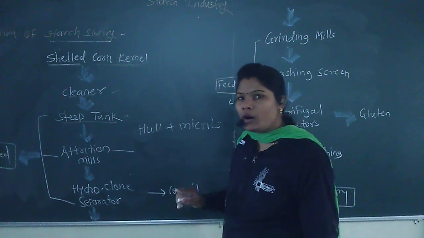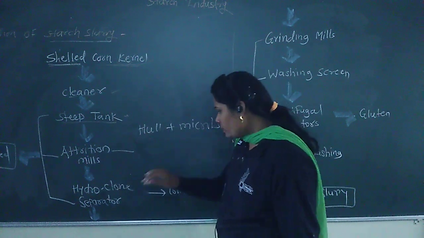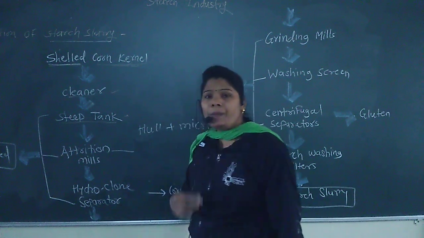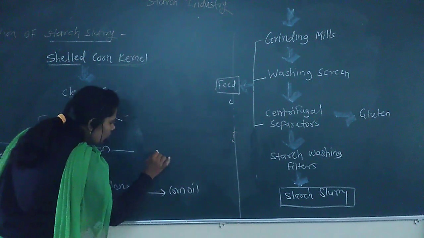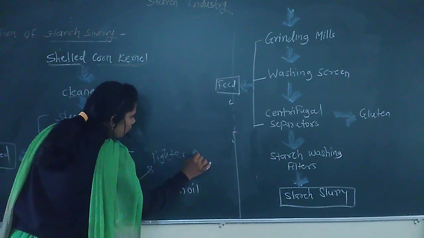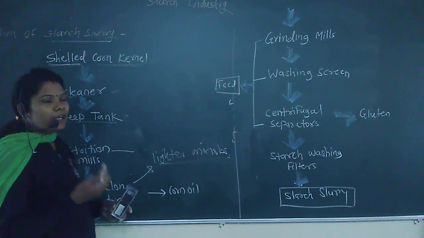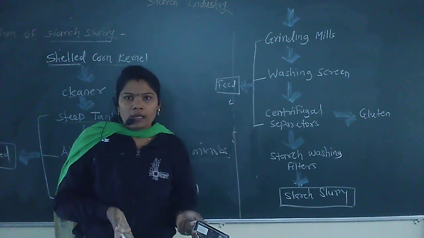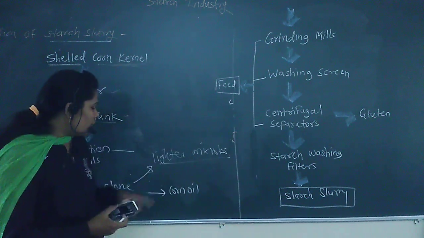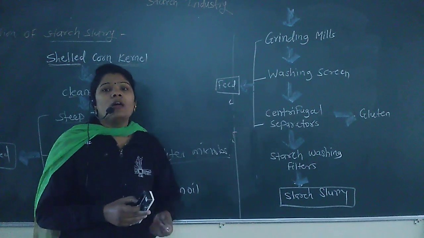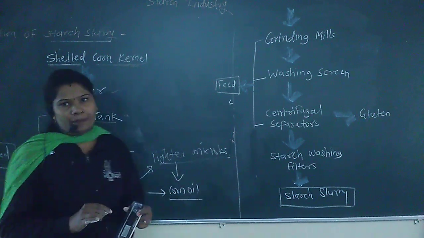We transfer it into the hydroclone separator, where what happens? This hydroclone separator separates out the lighter microorganisms, the lighter microbes. These lighter microbes are dried and then used or sold as is, or go through further fermentation or further processing, where there is a formation of the corn oil.